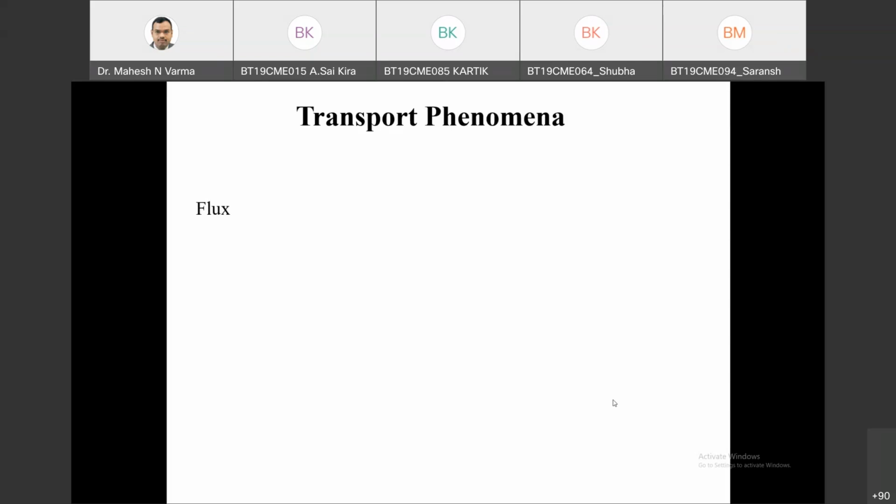So can anybody give input? What is meant by flux? What do you understand by flux? Yeah, roll number 37, Vignesh. Can you tell me what is flux? Yeah, you are audible. Flux is nothing but any quantity passing per unit area in unit time.